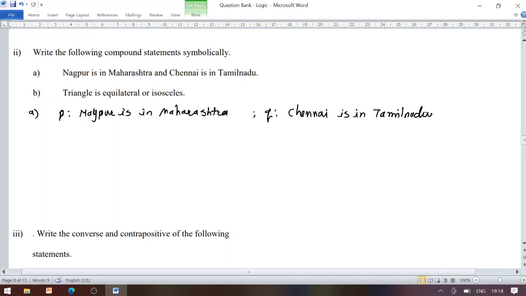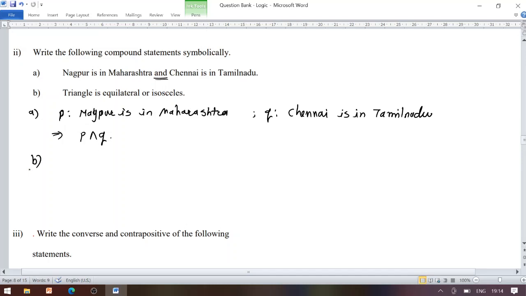Both simple statements are combined by using the word and, so P conjunction Q is the symbolic form of the given compound statement.